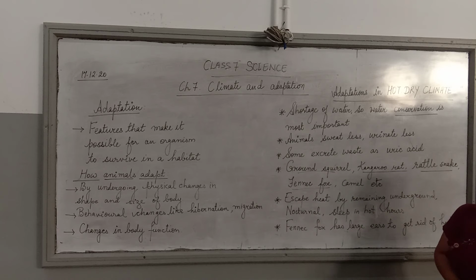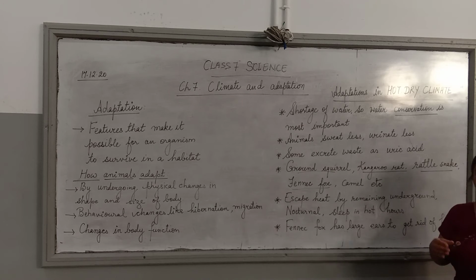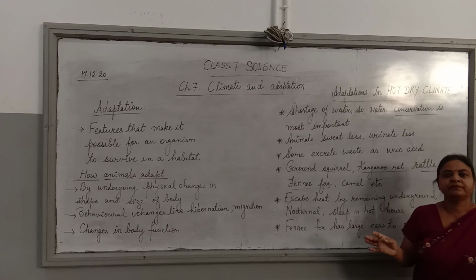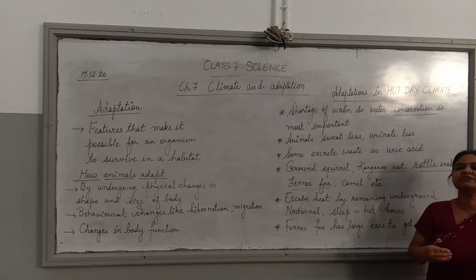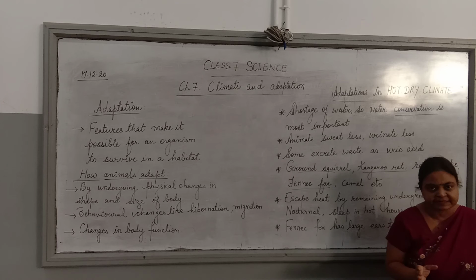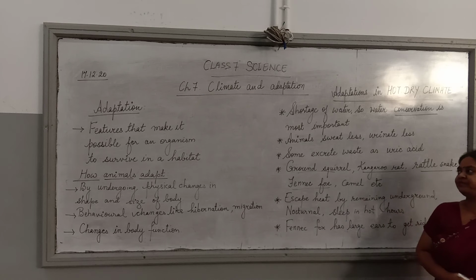Now the animals, to conserve water, either live on very little water. Like kangaroo rat, it does not drink water at all. It only gets the water by digesting the seeds which it is eating. Whatever water is available in the seeds that it is eating, that water only is sufficient for the kangaroo rat to survive.